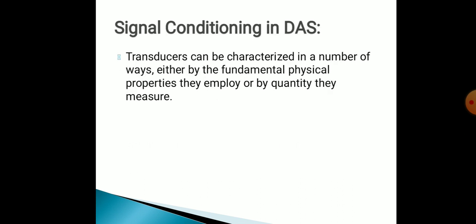Signal conditioning in DAS. Transducers can be characterized in a number of ways. Either by the fundamental physical properties they employ or by the quantity they measure. As we know, we get the input from transducers. It is characterized in various ways, either by the fundamental physical properties they employ or by the quantity we can measure as output.